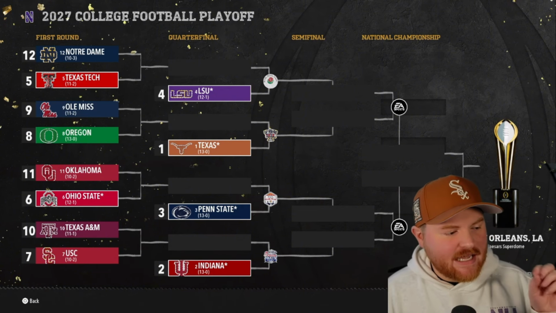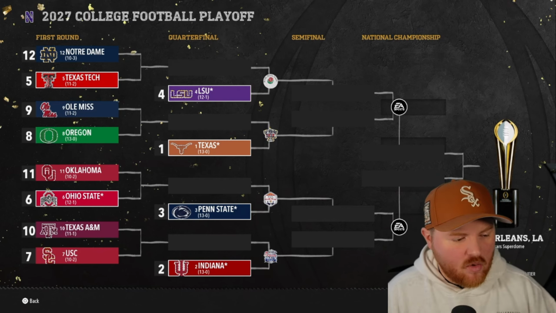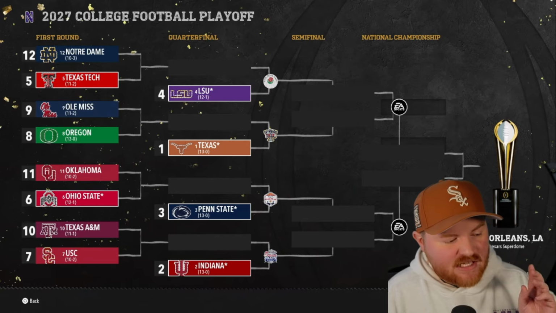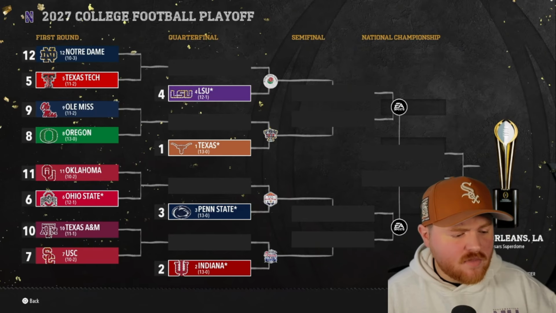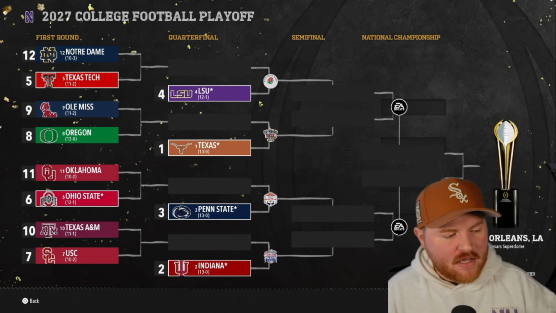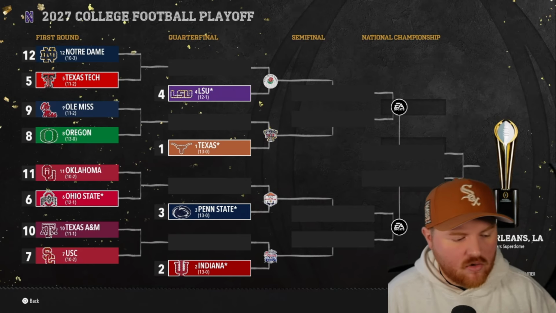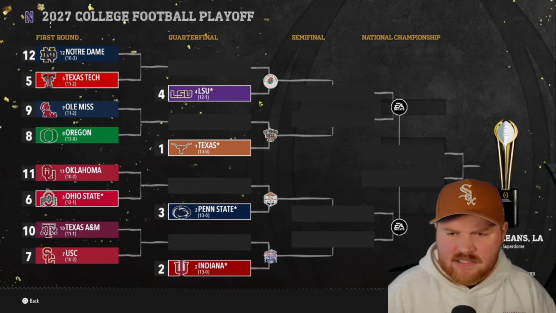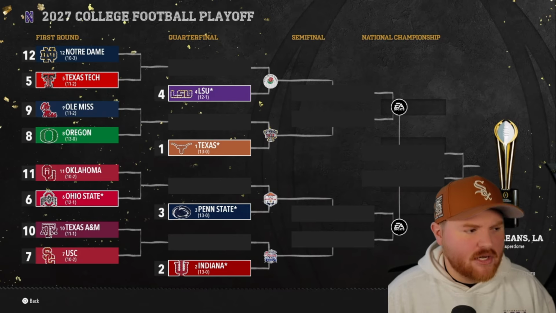Oklahoma makes it in for the second time. Ohio State makes it in for the second time. Winner will take on Penn State, who made it in for the third time. Texas A&M for the second time. USC for the first time. Winner of that will take on Indiana. USC and Indiana are both American teams, so that would be kind of a second conference championship game, even though USC was not in the conference championship game originally.